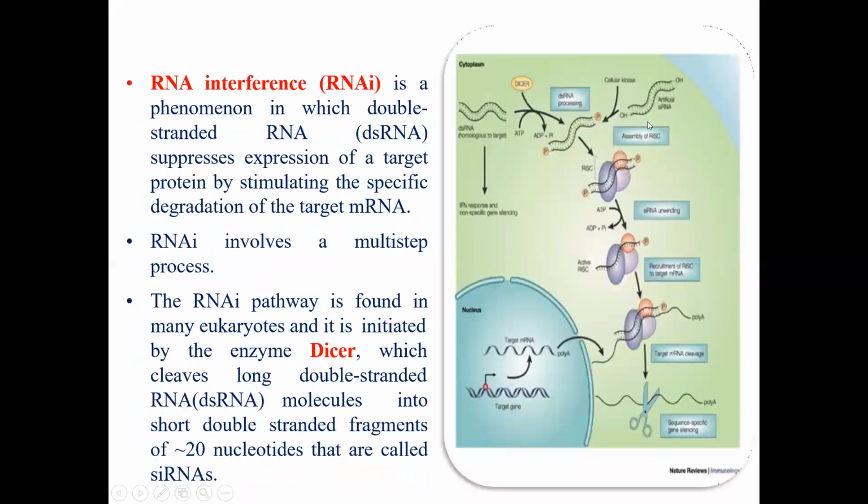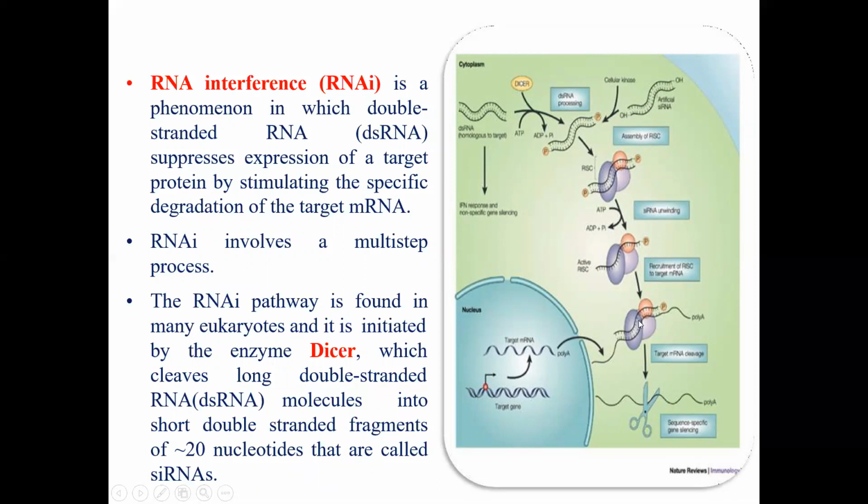Now see in this assembly of RISC, this purple ball-type thing is the RISC, that is the RNA-induced silencing complex. Now what happens? In this RISC complex, siRNA unwinding is occurring. Now see the recruitment of siRNA to the target mRNA. So this complex is base pairing with the mRNA which is to be silenced. This mRNA is coming from the nucleus of a cell, whose functions we need to know. Now, target mRNA cleavage.